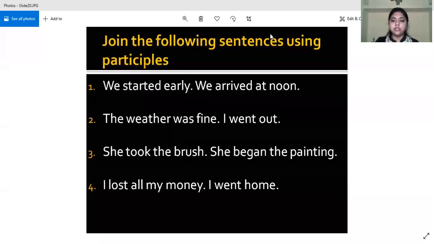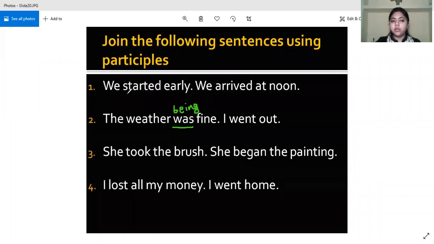Now next one. The weather was fine. I went out. Who will tell? Yashi? Yes, Yashi. As the weather was fine, so I went out. So again, you people are joining it with a conjunction. See, the weather being fine. Whenever a be verb is used in the sentence, we remove the be verb and we write being. We don't have to use a conjunction. We have to use a participle. So the weather being fine, I went out.